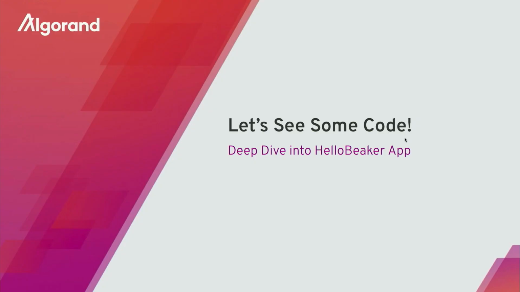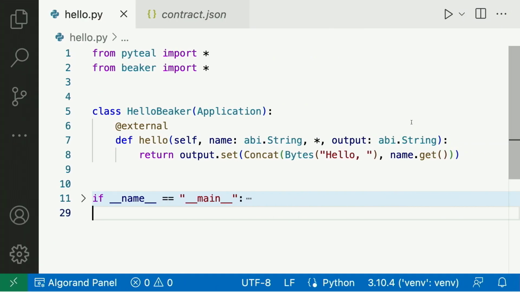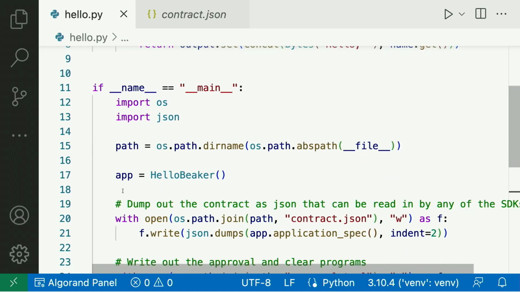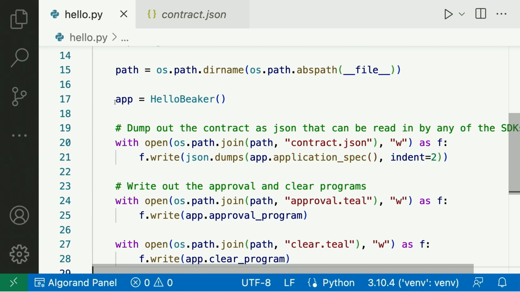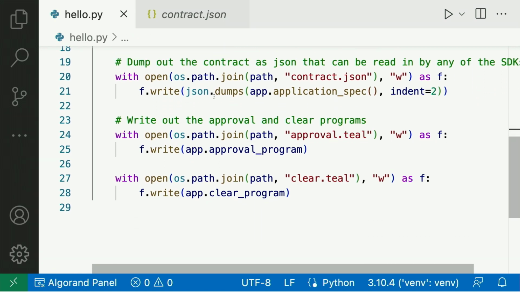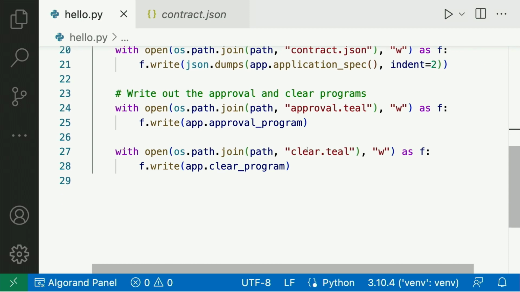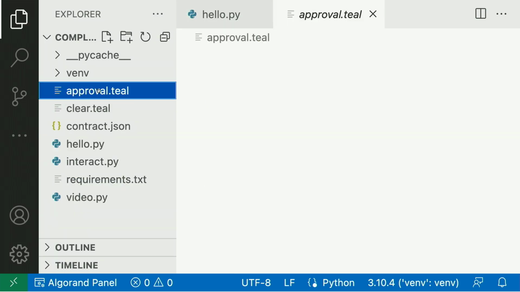All right, I want to do a deep dive into that same smart contract. I don't know if you guys can see this. I'm sorry. But it's the same smart contract that you just saw in the previous slide. So what I'm going to do here is instantiate that smart contract, and dump out 3 files. One, a contract.json file, an approval.teal program, and a clear.teal program. So let's see what that looks like.